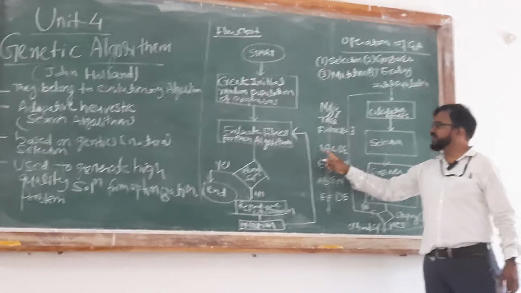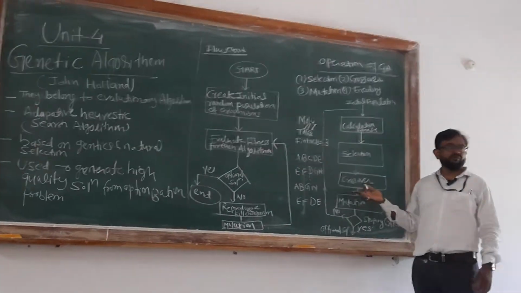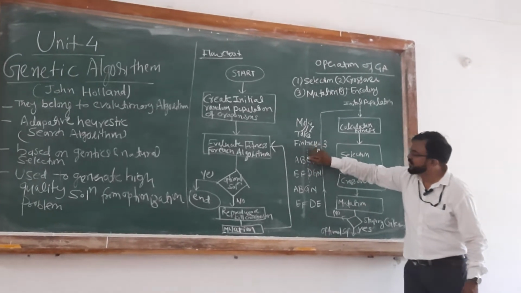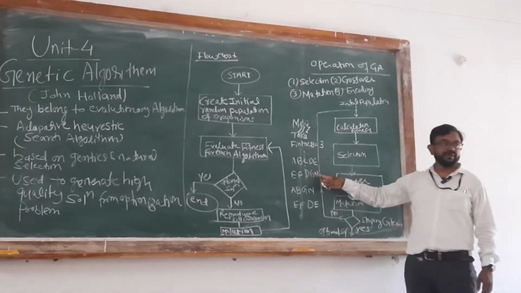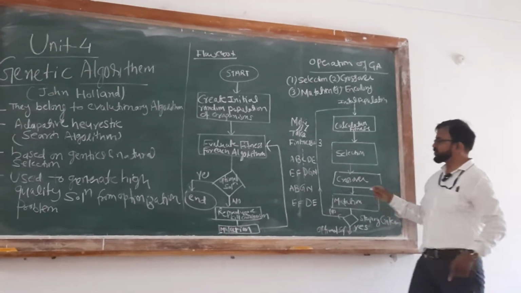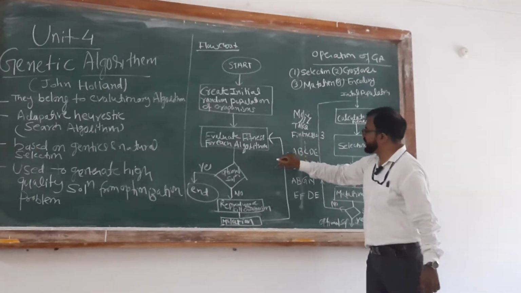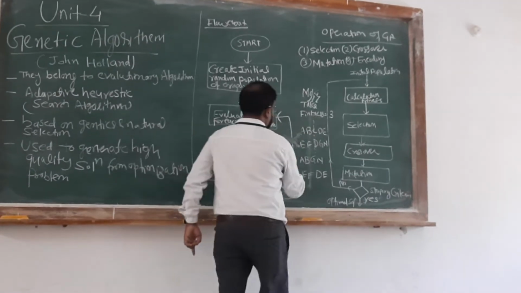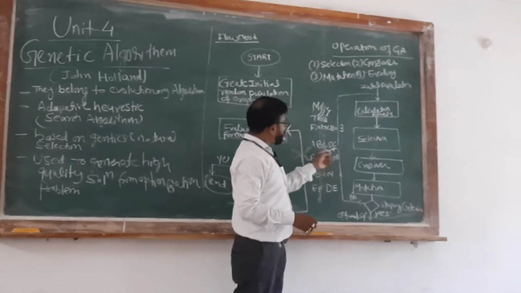So here you can see that 1, 2, 3. Here we are taking three point crossovers. So here you can see that we have made one line. Here we have drawn one line. Then what we have to do? We will do the swapping. Crossover means these operations. Crossover means we are performing the swapping, right? So swapping will be performed in between these. So here we will perform the swapping.